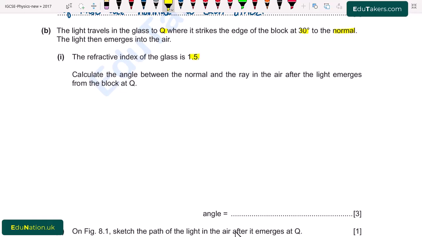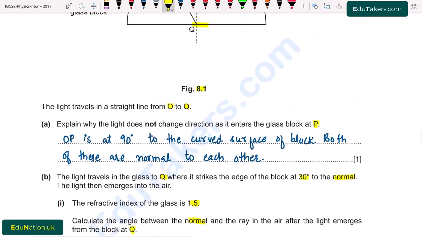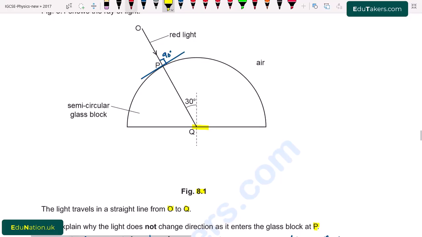Calculate the angle between the normal and the ray in the air after the light emerges from the block at Q. So here we have to find out the angle that is between the normal and the ray that comes out of the glass block at point Q, that is, the red light when it comes out of the glass. So we have to find out this angle.